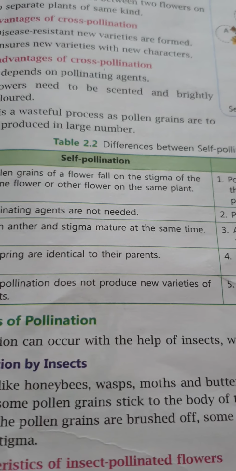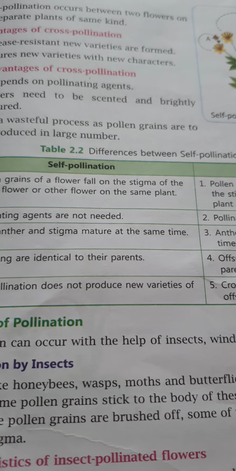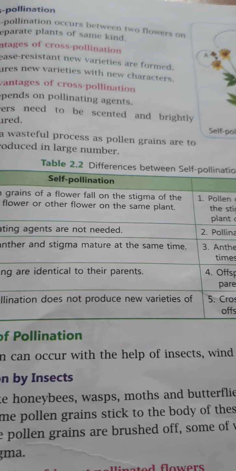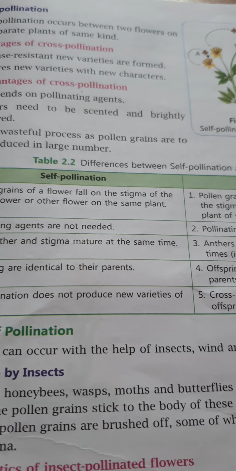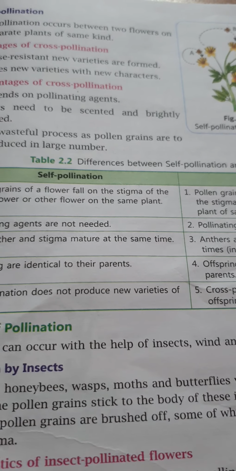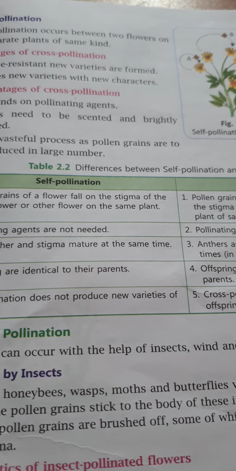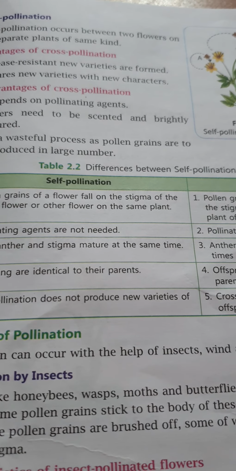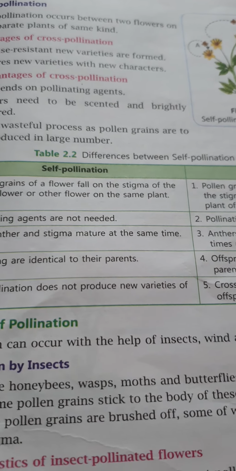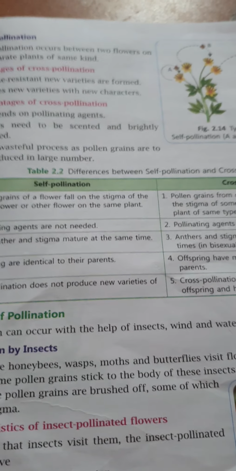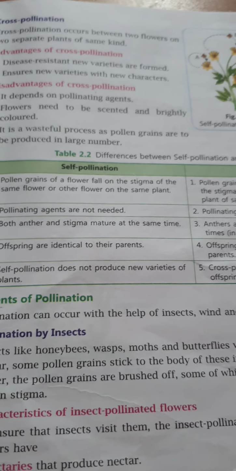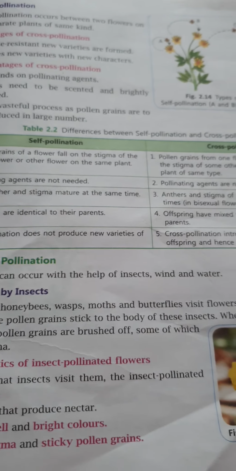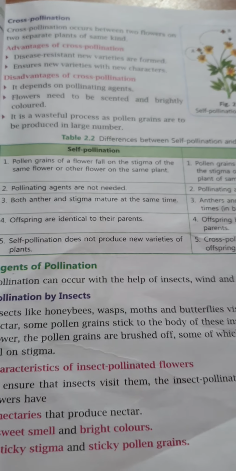Due to genetic recombination during meiosis, there are chances of elimination of good qualities and addition of unwanted characteristics in offspring. So this was the disadvantage, and we have studied the difference between self pollination and cross pollination.